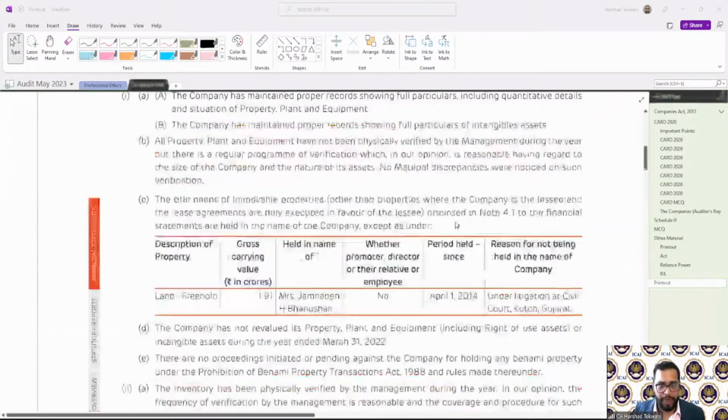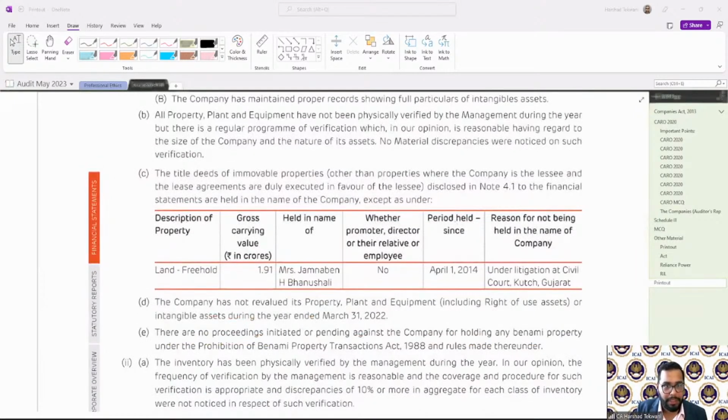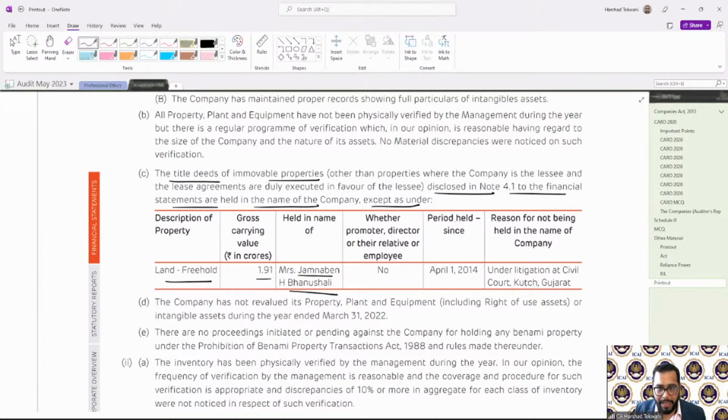And if I show you the title deed example, see: the title deeds of the immovable properties, other than lease, disclosed in note 41 to the financial statements are held in the name of the company except freehold land, gross carrying value in rupees, held in the name of whatever name it is. Whether promoter, director, relative, answer is no. Period held from April 1, 2014, and the reason for not being in the name of the company: under litigation at Civil Court of Gujarat, whatever it is. So it says that okay, this is the reason why the title deeds are not held in the name of the company. Okay.